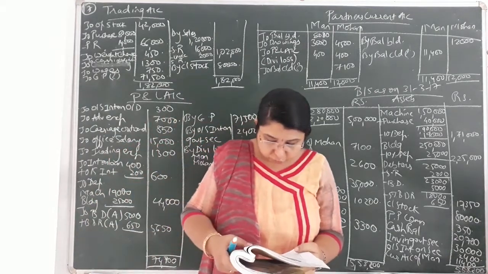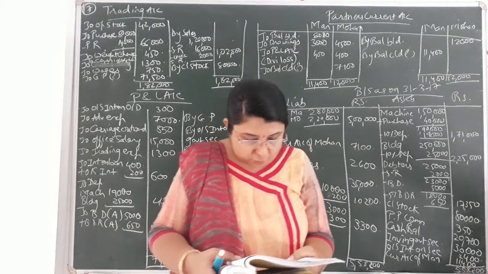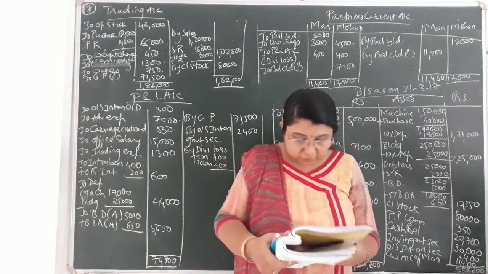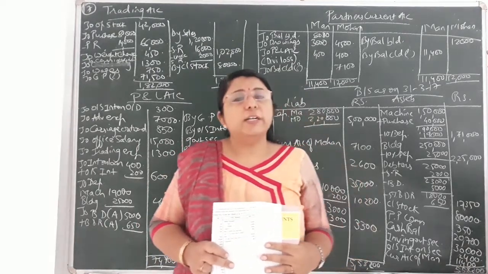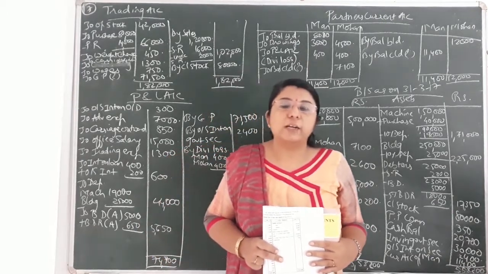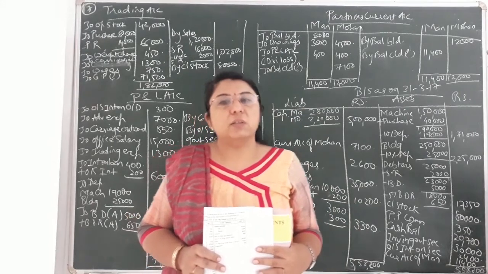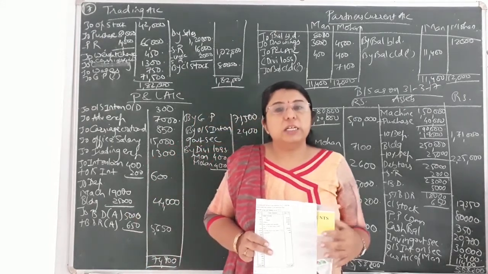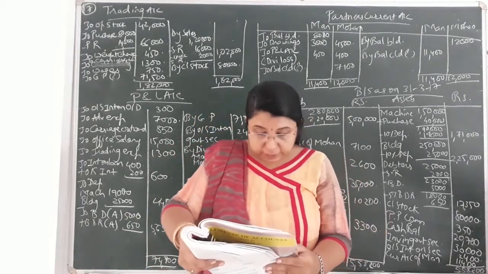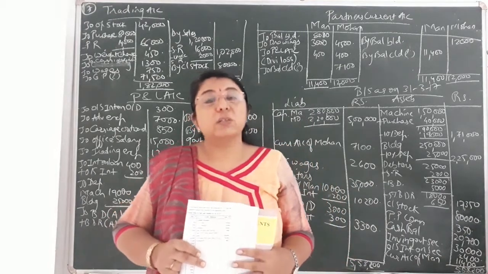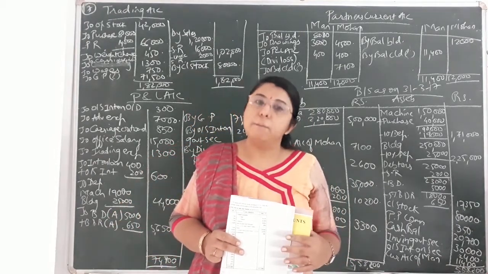Now looking at the adjustments, the first one is that the value of closing stock is 80,000, and its market value is 10% more. Already we have discussed that for closing stock, cost price or market value, whichever is less, that we consider. So over here we'll consider the lower value, that is the value of closing stock at rupees 80,000. We'll not consider the market value.